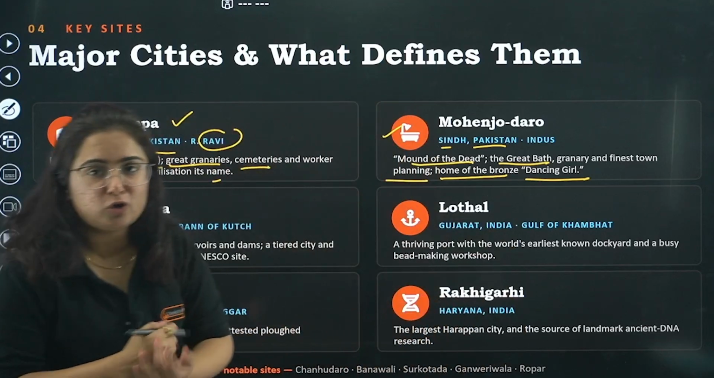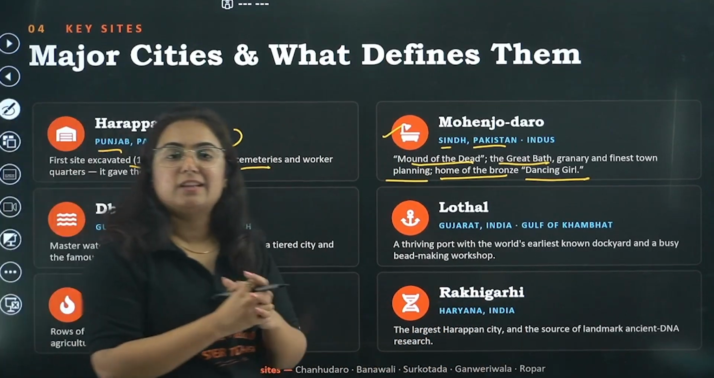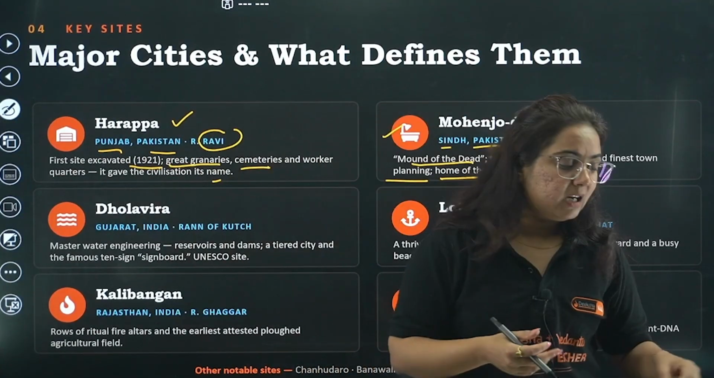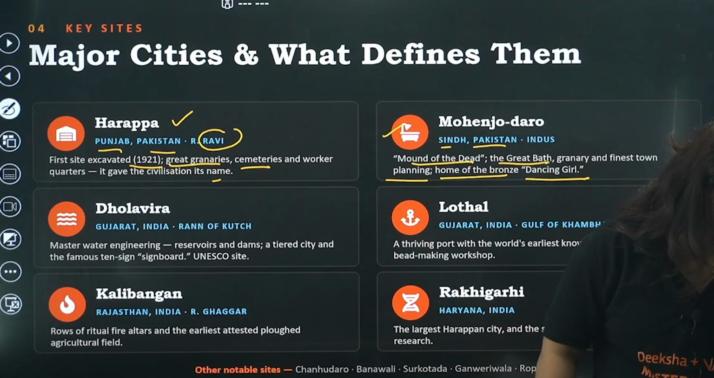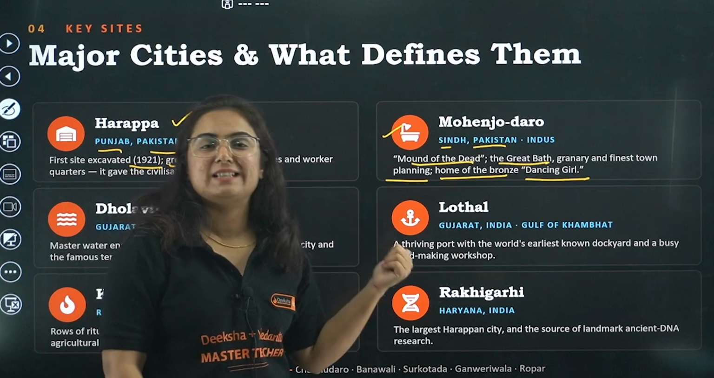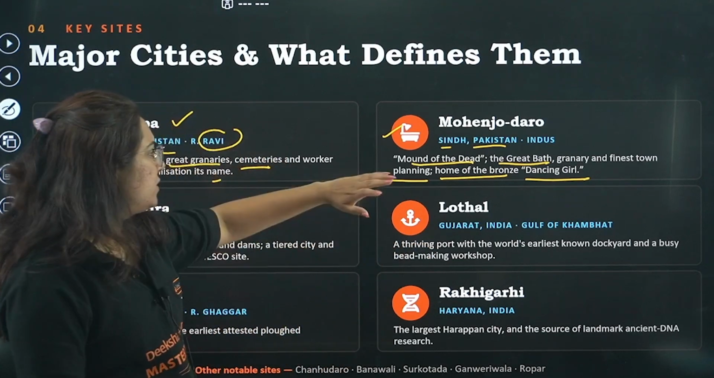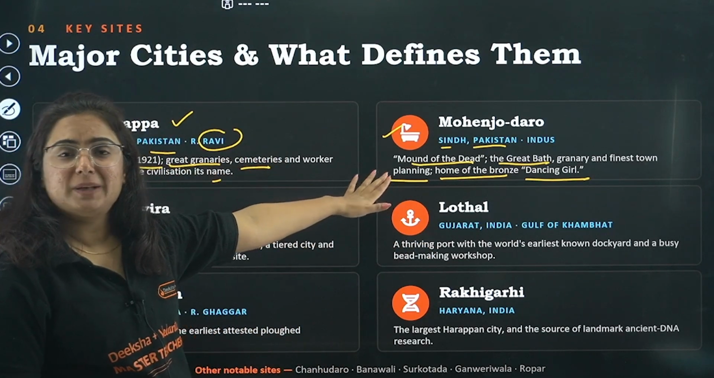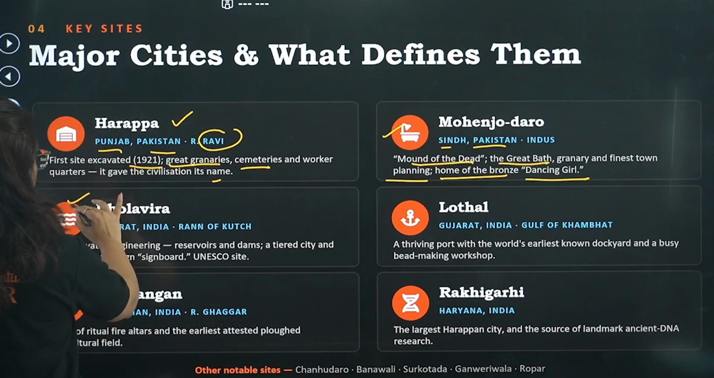Now this was the figure in controversy recently, that in class 9 books CBSE has put a censored picture of this dancing girl because it was naked. So yes, this dancing girl was found from where, beta? Mohenjo-daro. Then we have Dholavira, Bacha.